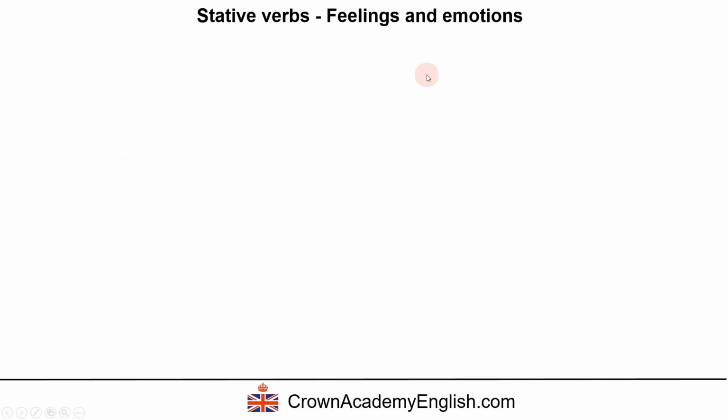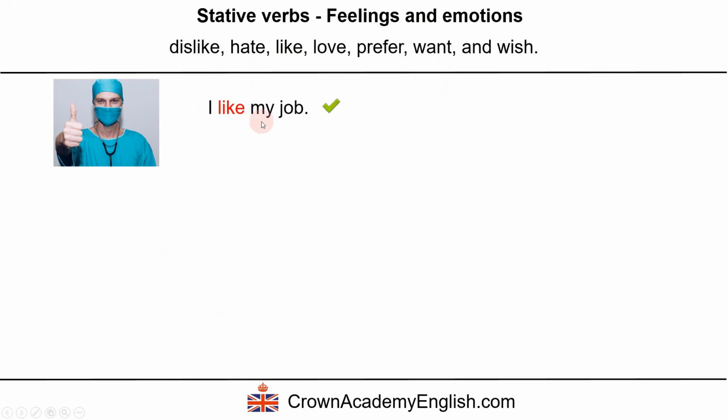Now another category is feelings and emotions. Dislike, hate, like, love, prefer, want, and wish. I like my job. So here we have the stative verb like in the present simple, but this is wrong.